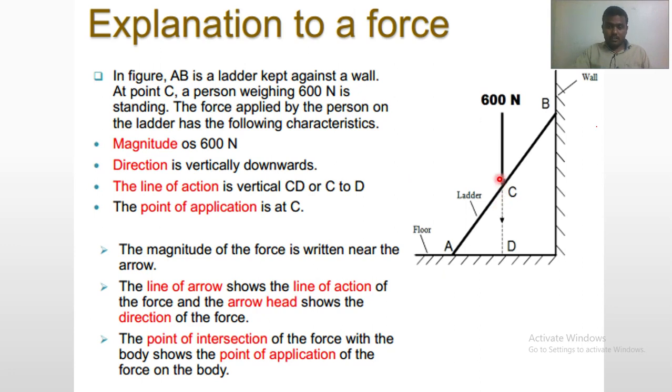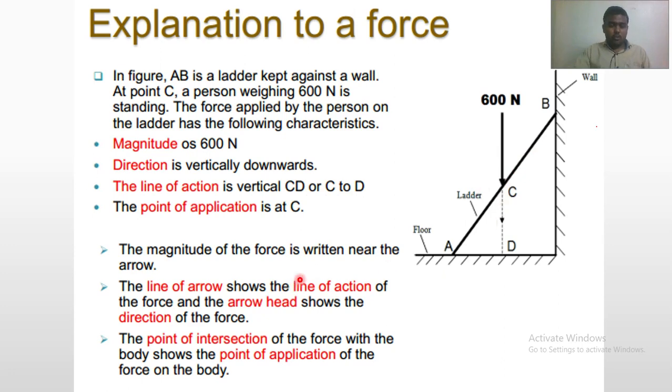The first characteristic, magnitude. What is the magnitude? 600 Newton, that is the magnitude. What is the direction? Vertically downward, that is the direction. The line of action is vertical CD or C2D. And the last one, the point of application is at C. Okay, so these are the, again, nature. It is a push type of force because it is pushing the ladder towards downside.